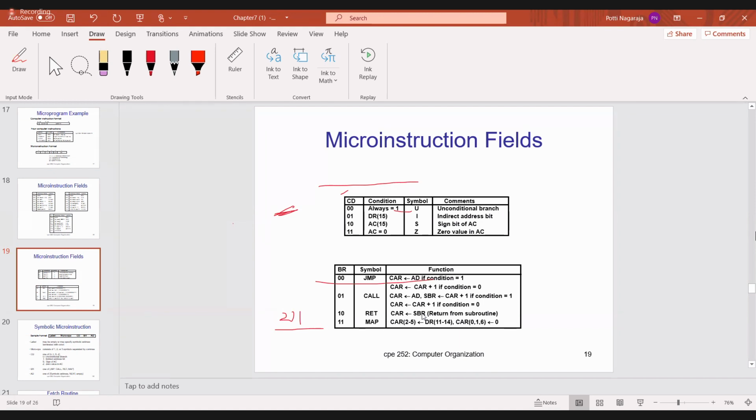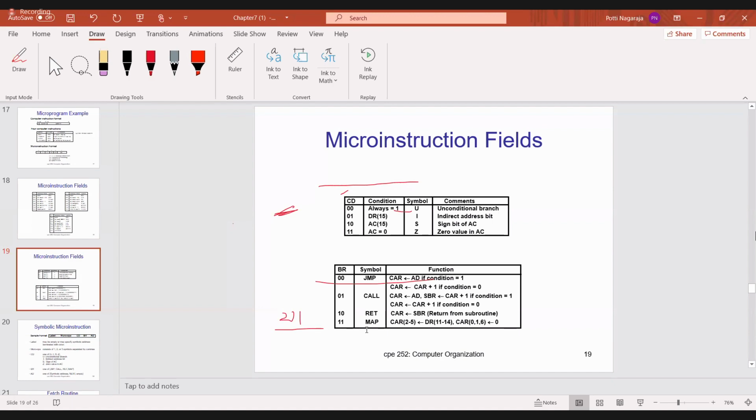I have to read whatever address is present in the subroutine register into the CAR register. So in the main program, I will execute once again the instructions that I have to execute. Okay. Then one more thing, map. Yesterday I said map. Anyone, what is map? Map is nothing but converting the 4-bit opcode into an address for the control memory.